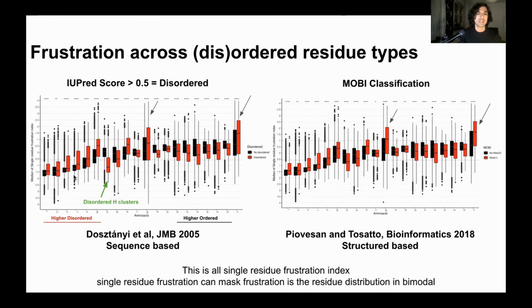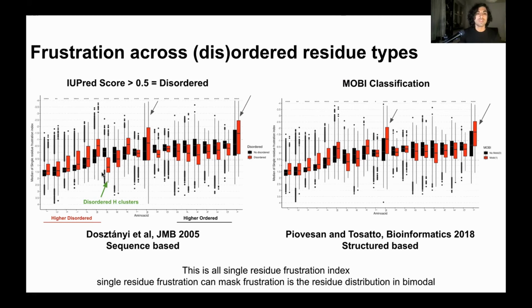We observed that, for example, in this part of the dataset, for these amino acids, the disordered part is more frustrated than the ordered part. But for these other residues, it's the other way around. The ordered part is more frustrated than the disordered part.